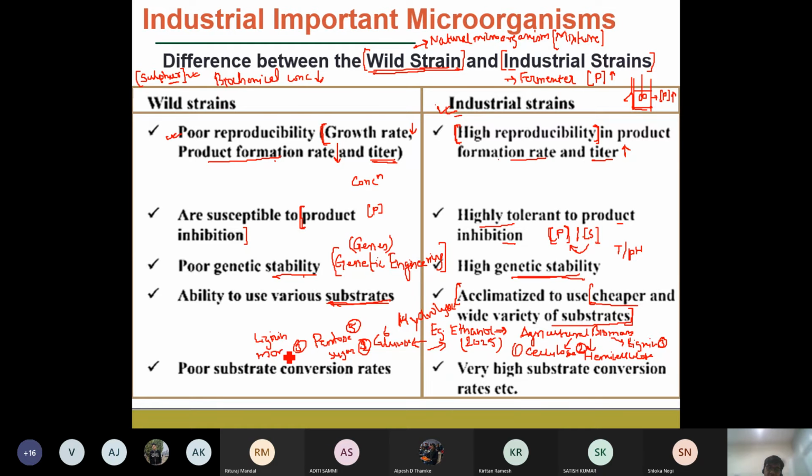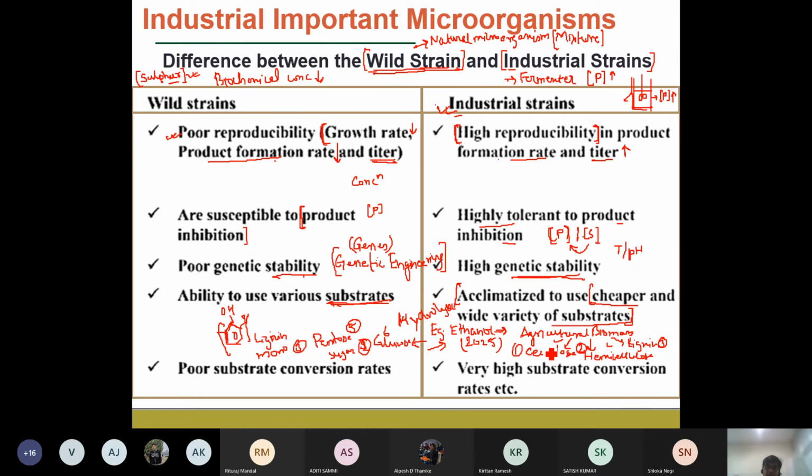monomers. If you see the chemical structure of lignin, it is some sort of aromatic rings, but it is a polymer, so a long chain of these benzene rings. So cellulose is a polymer of glucose, hemicellulose is a polymer of some pentose sugar, and lignin is a polymer of this type of phenolic compounds.